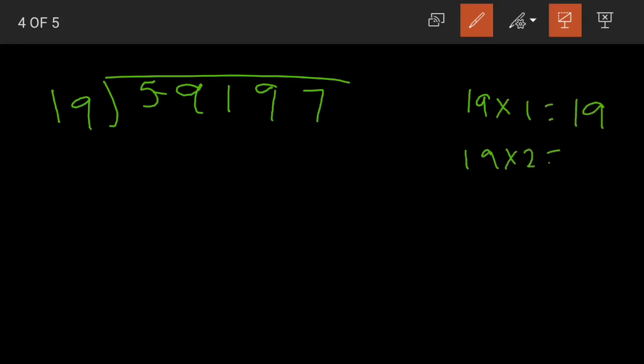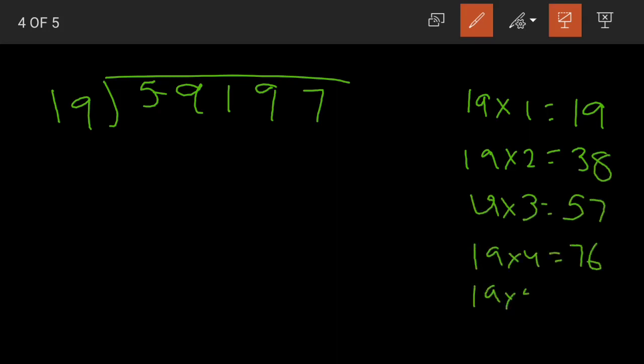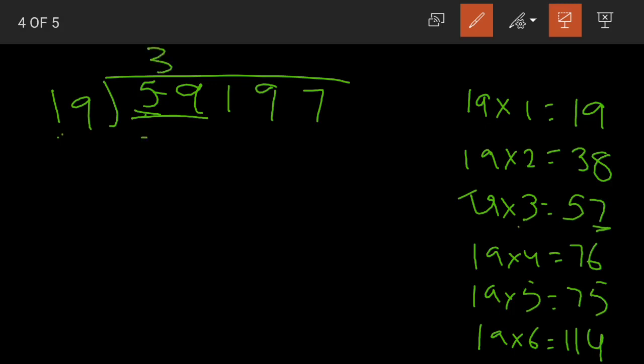19 ones are 19, 19 twos are 38, 19 threes are 57, 19 fours are 76, 19 fives are 95, and 19 sixes are 114. Till now let us write till here and see whether this will be sufficient or not. Now if we take one digit, that is 5, it is less than 19, so division is not possible. So we will go with 2 digits, 59. Now where does 59 come, children? It falls between 57 and 76. We will go with what? We will go with the smaller number. 19 threes are 57.